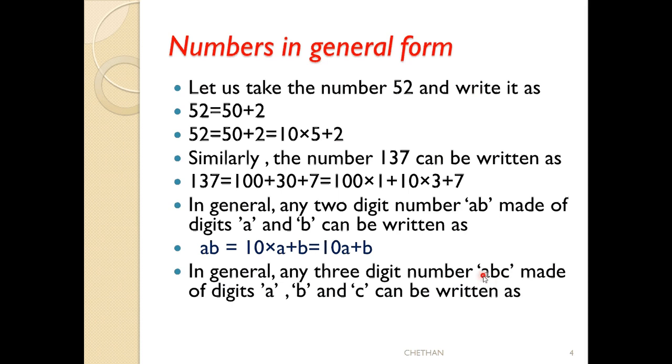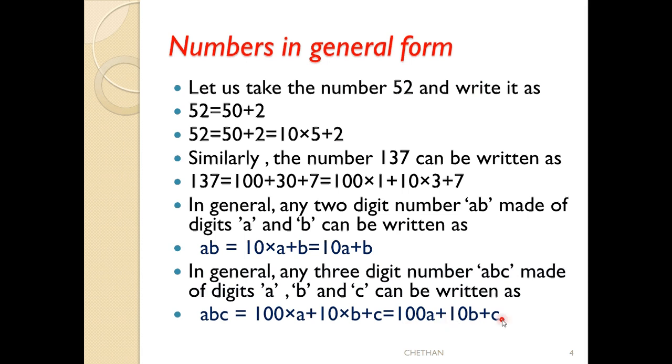That means A is in the 100 place, so 100 into A; B is in the 10 place, so 10 into B; C is in the unit place, so C as it is. 100 into A becomes 100A, plus 10 into B becomes 10B, plus C as it is.